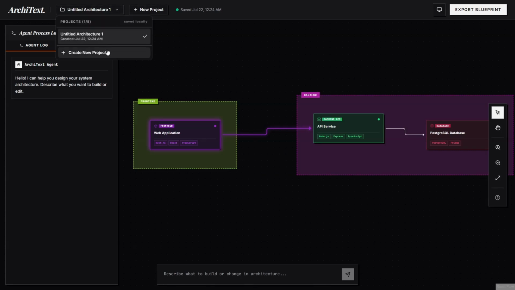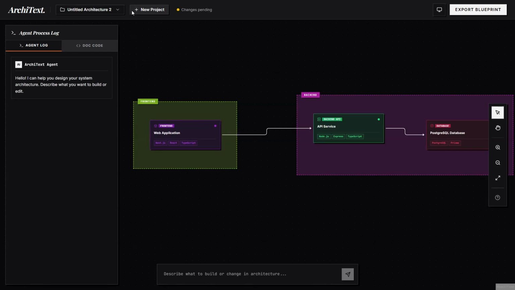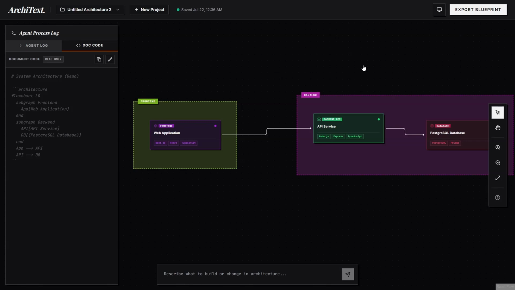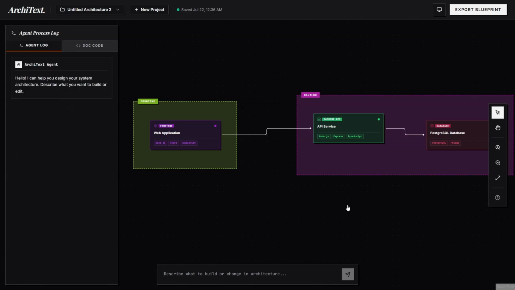Here you can save all of your projects locally in your browser using IndexedDB, allowing you to instantly continue where you left off without requiring an account. On the left is the AI software architect, and on the right is the architecture Markdown that acts as the single source of truth for the entire project. Let's use AI to design the architecture for an e-commerce platform.